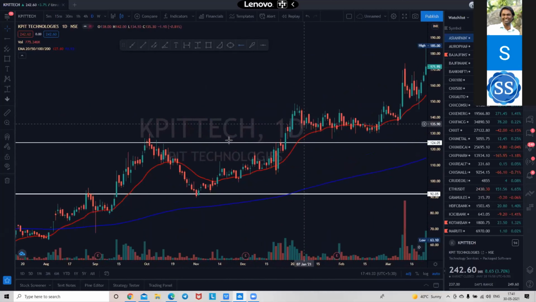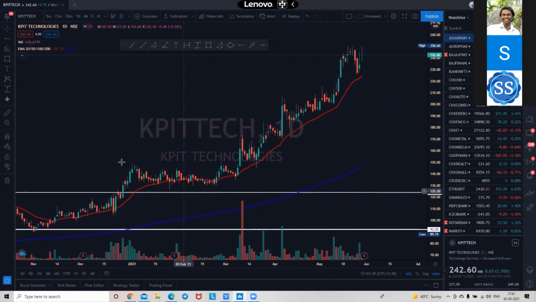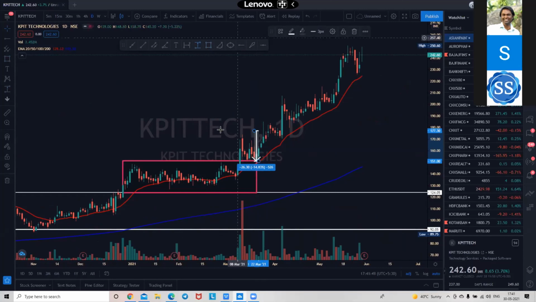See, this is a Darvas box. Simple. ये Darvas box है. Breakout happening in a Darvas box. This is the first level.